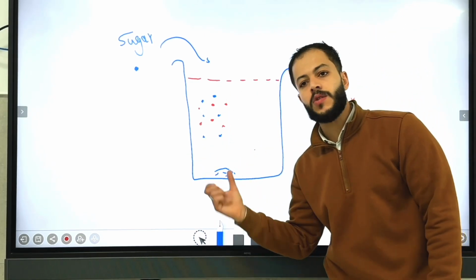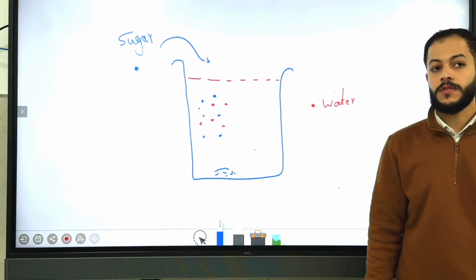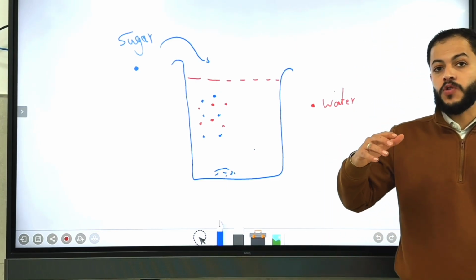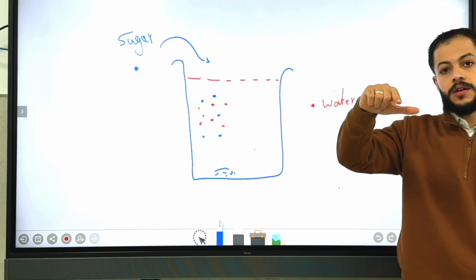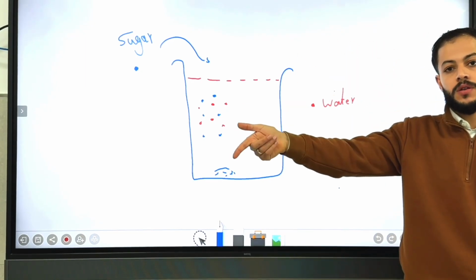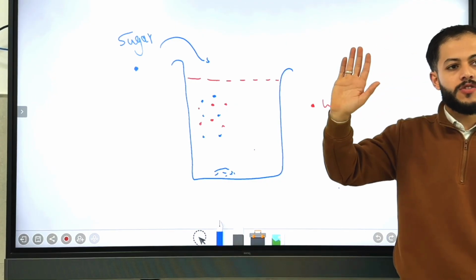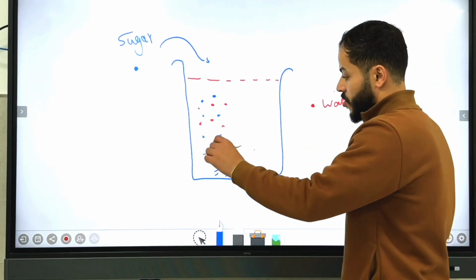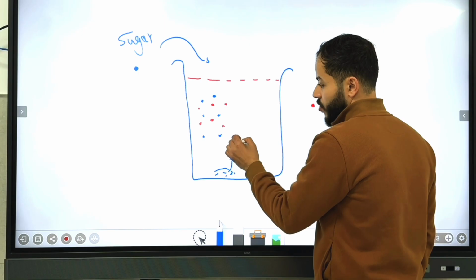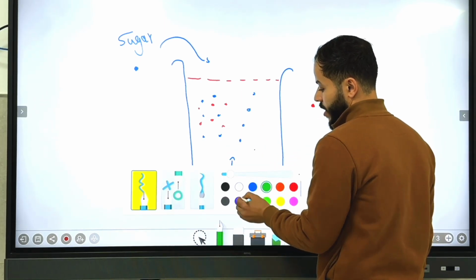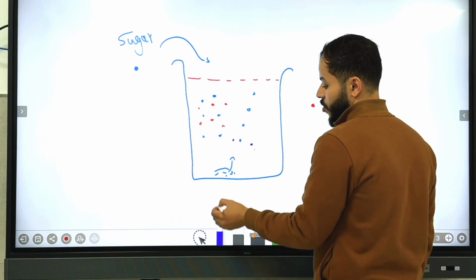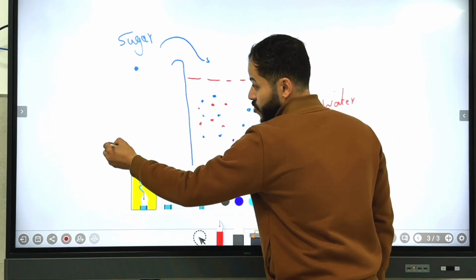What do we name this solution? Listen, I'm talking about the amount of solid. Saturated or capable of dissolving more amount? Unsaturated, it does not reach the limit here. Then more particles keep dissolving in the solution until no more particles could be dissolved at the same temperature, of course.